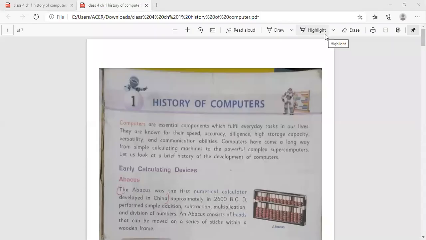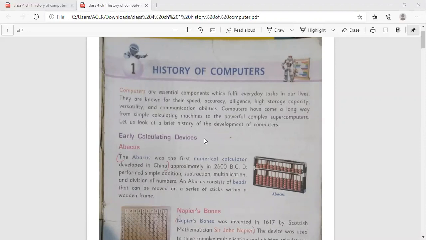Good morning, students. Today we will read Chapter 1 History of Computers. Computers are essential components which fulfill everyday tasks in our lives. They are known for their speed, accuracy, diligence, high storage capacity, versatility, and communication abilities. Computers have come a long way from simple calculating machines to powerful, complex supercomputers. Let us look at a brief history of the development of computers.